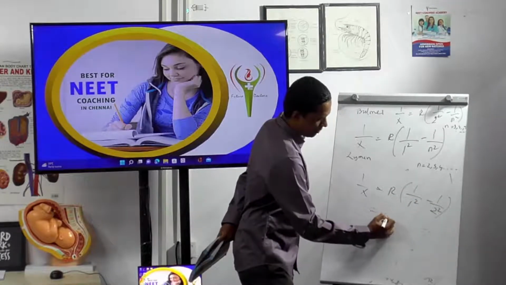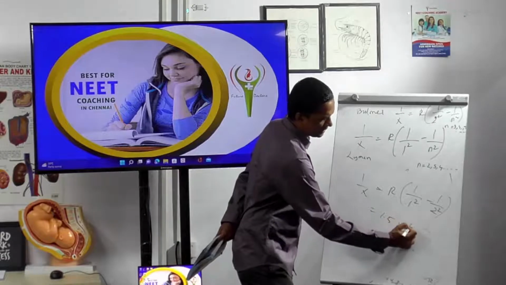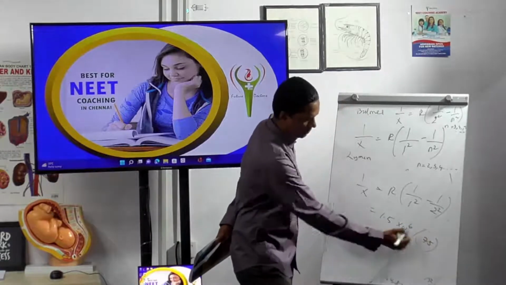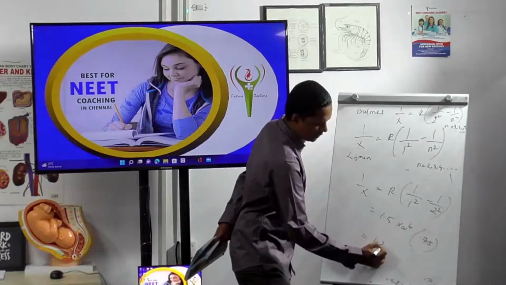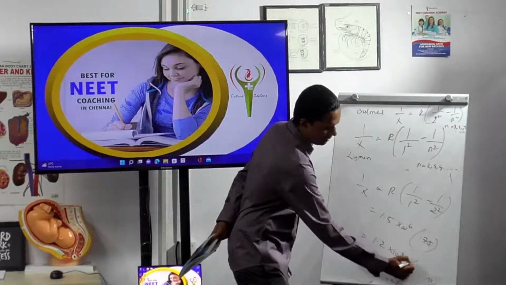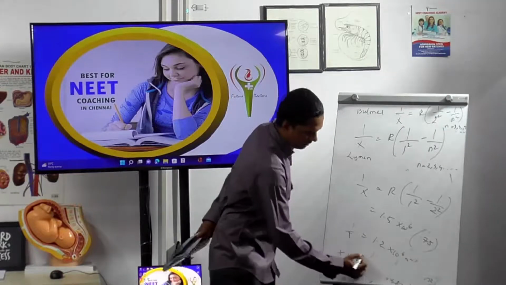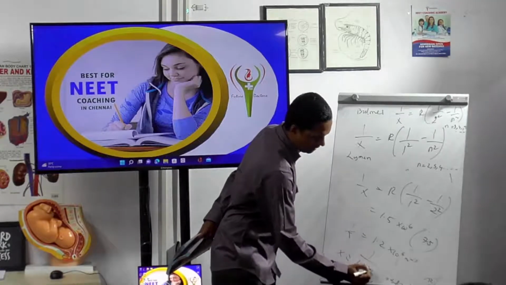R is 1.5 into 10 power 6, so this will be around 0.5. It should be 1.2 into 10 power 6 meter inverse. Now lambda is 1 divided by 1.2 into 10 power 6 meter.